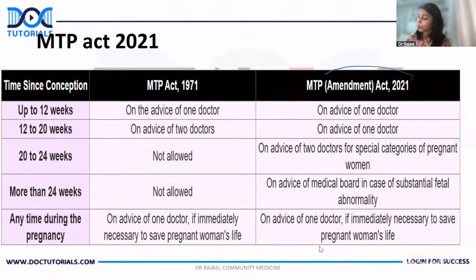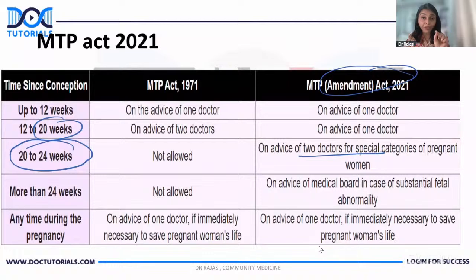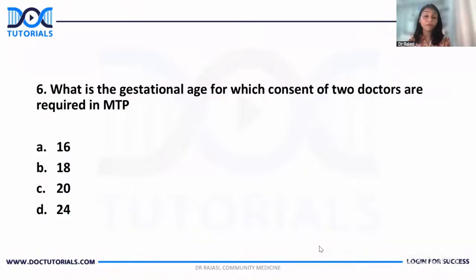See, as per the new amendment, advice of 1 doctor alone is required up to 20 weeks, right? Whereas from 20 to 24 weeks, you require the consent of 2 registered medical practitioners. Now just go back and see. Which one do you think is the answer? It is 24.